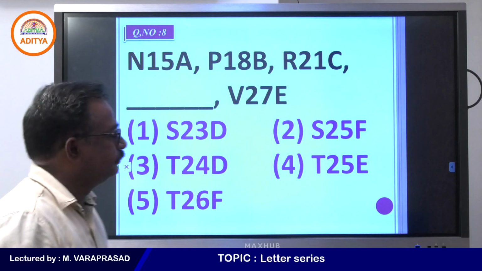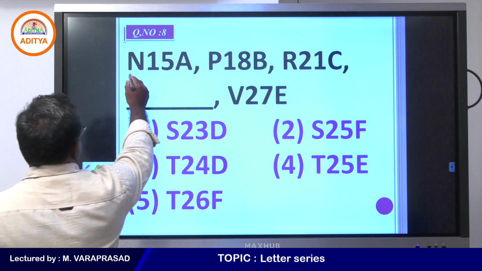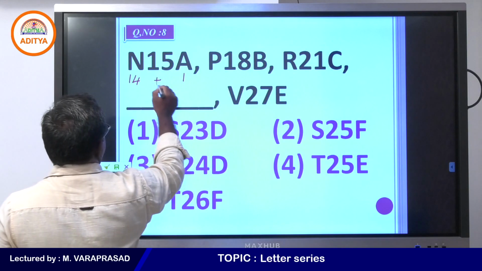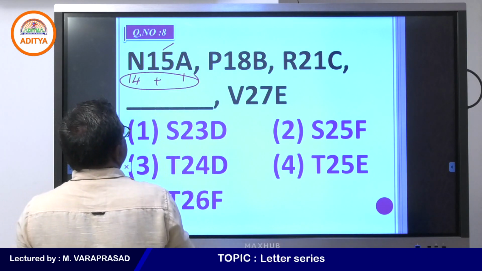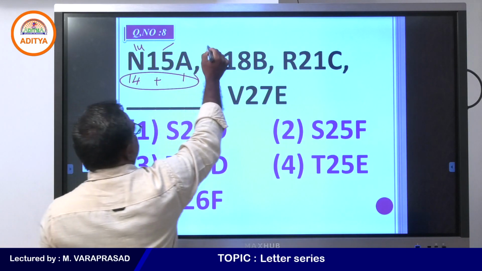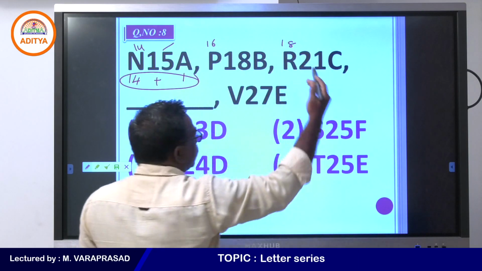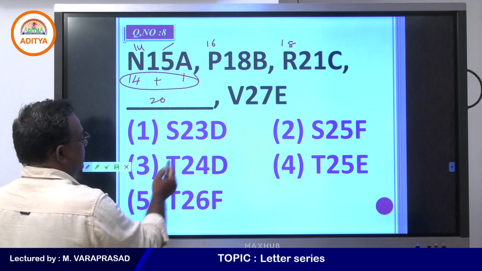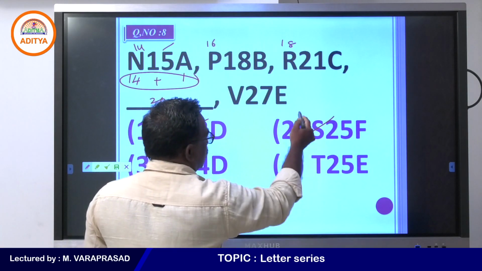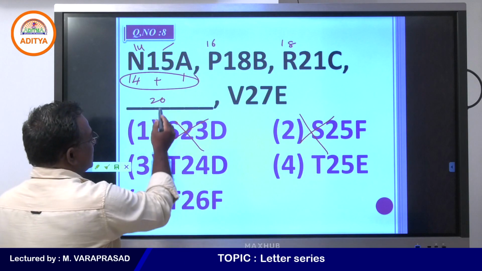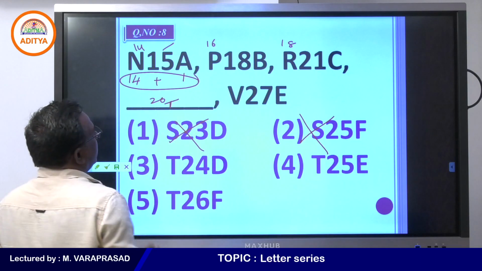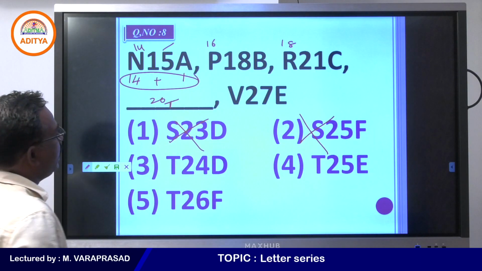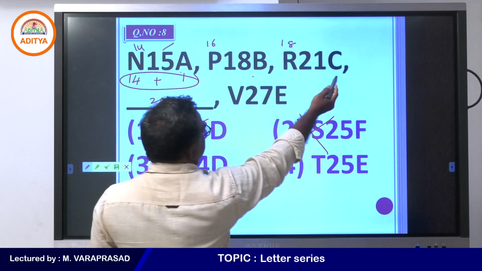This is the 14th letter and this is the first letter, 14 plus 1 is the 15th letter, and the series is going on 14, 16, 18, so you will get 20. So, 20 means the answer starts with T. So, the other options are not required. Answer starts with T, and here this is given as 1, 2, 3 and 4.